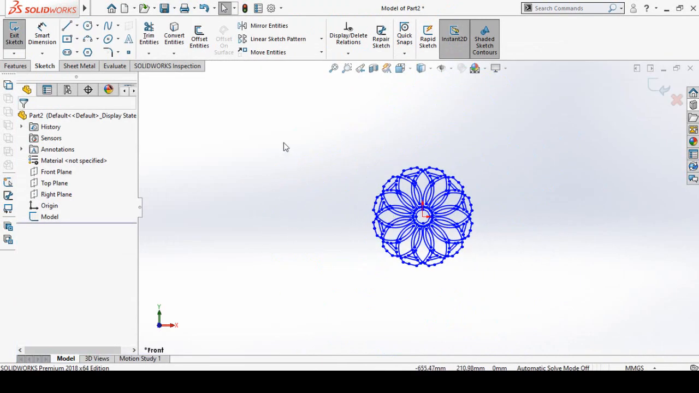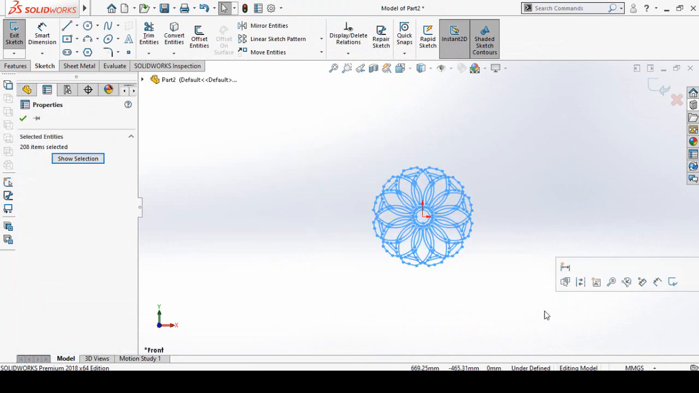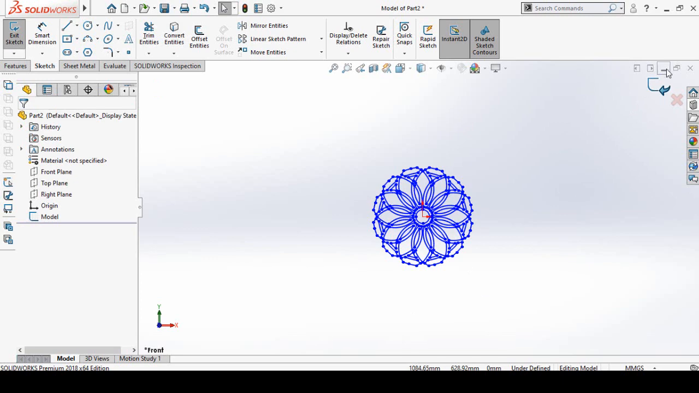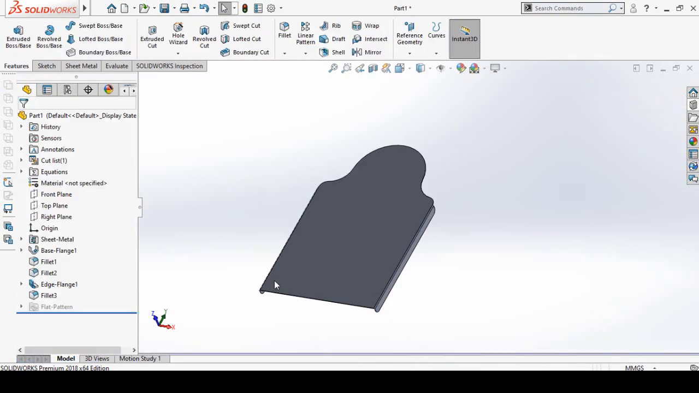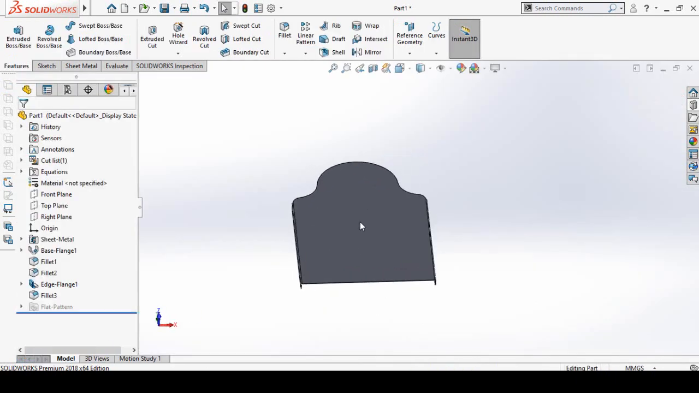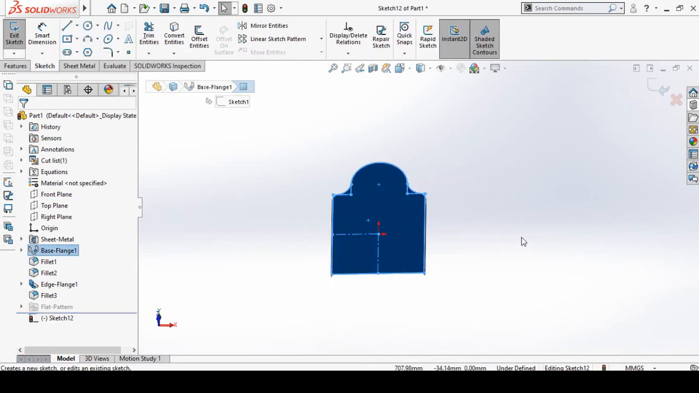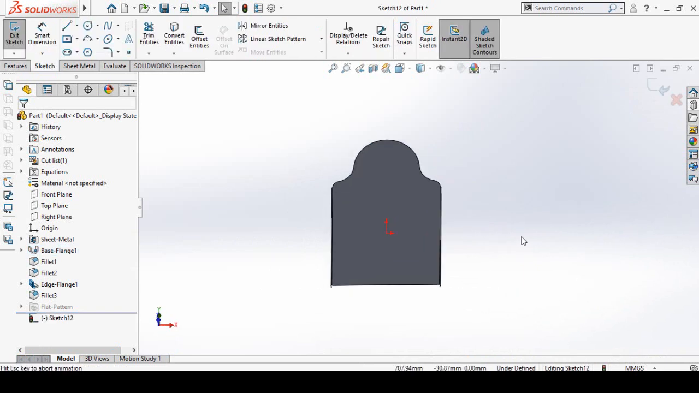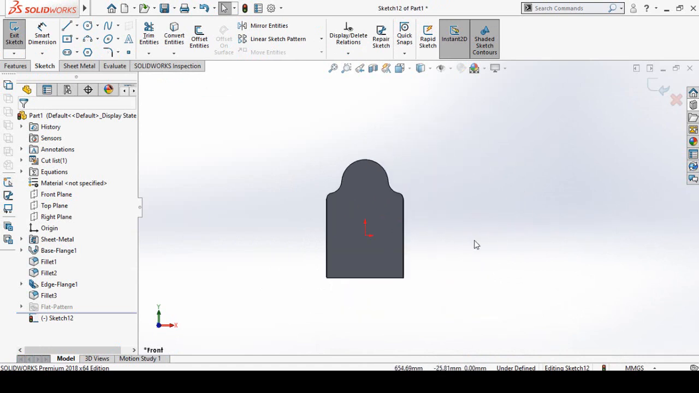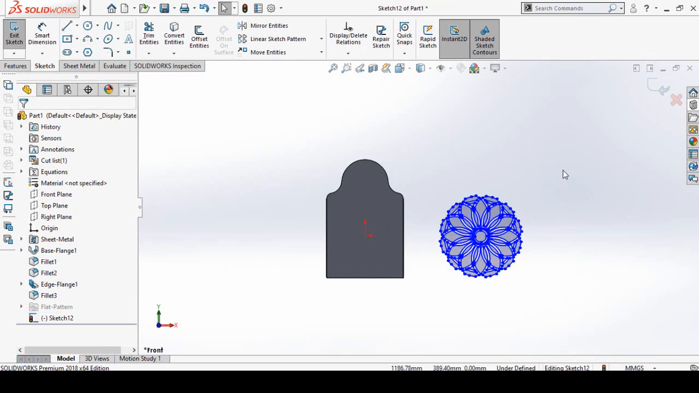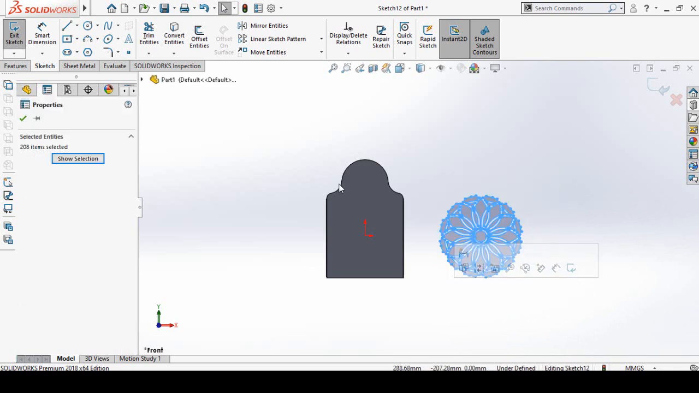Now select all this sketch, press Ctrl+C for copy, and then go to the model like this, and then click here and then select sketch. Press Ctrl+8 key for normal to view orientation, and then paste that sketch by pressing Ctrl+V from your keyboard like this.